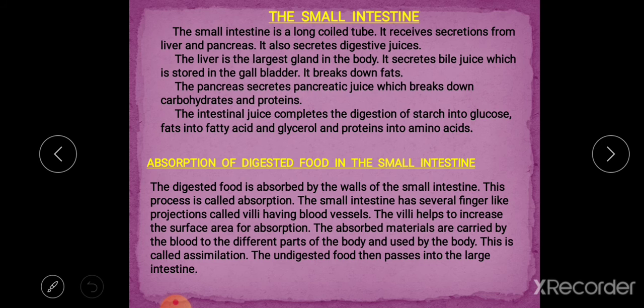Absorption of digested food in the small intestine. The digested food is absorbed by the wall of the small intestine, and this process is called absorption. The small intestine has several finger-like projections called villi, having blood vessels. The villi help in increasing the surface area for absorption, and the absorbed material is carried by the blood to the different parts of the body and used by the body, and this is called assimilation. The undigested food then passes into the large intestine.